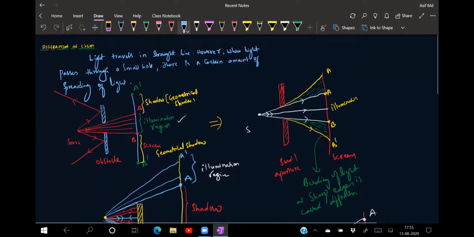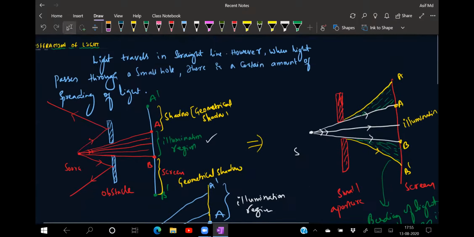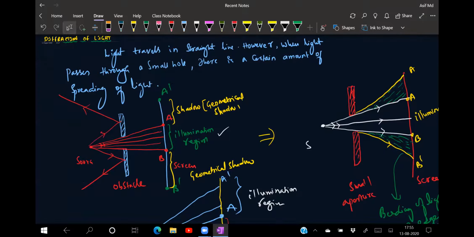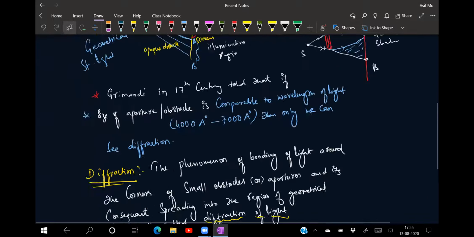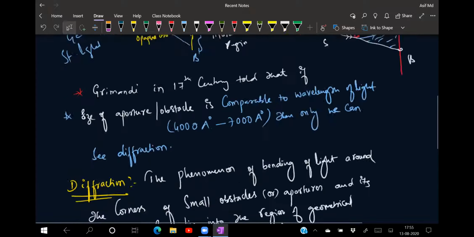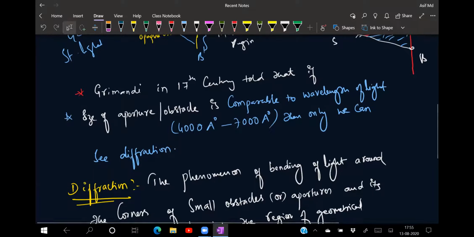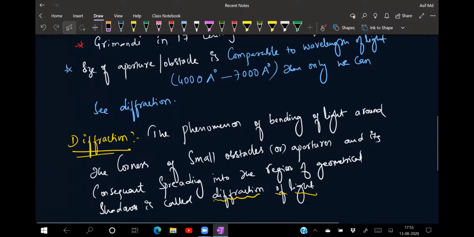I hope you got roughly an idea about diffraction, everyone. So what do you mean by the diffraction of light? Light travels in a straight line. However, when light passes through a small hole, there is a certain amount of spreading of the light. The small holes are comparable to what? The wavelength of your light. The size of the hole, aperture or obstacle must be comparable to the wavelength of light, that is around 4000 angstroms to 7000 angstroms. Then only we can see the diffraction.